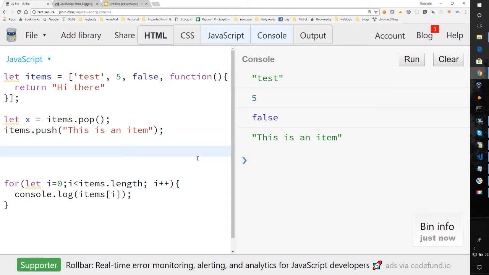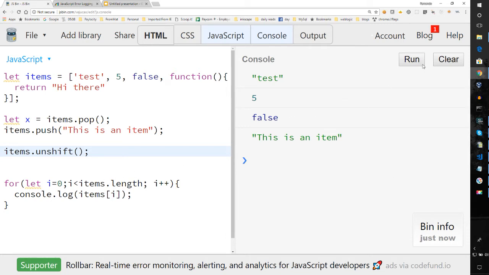So let's go ahead and take a look at shift and unshift. I was getting mixed up. You might too, I don't know. So if I unshift an item and then I run it, let me see if I have this correct.